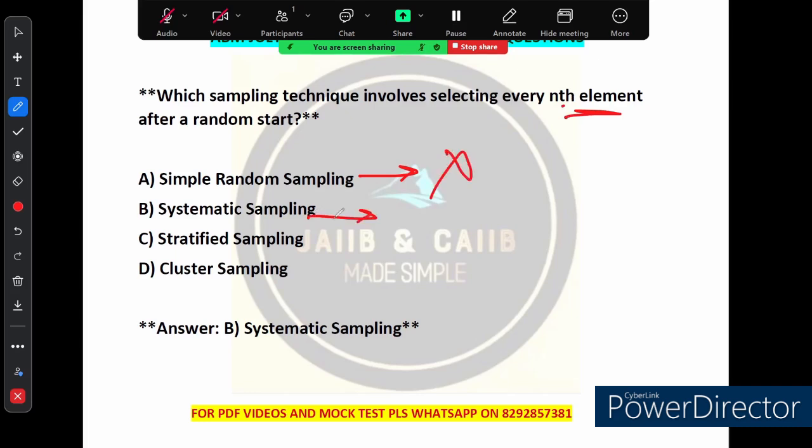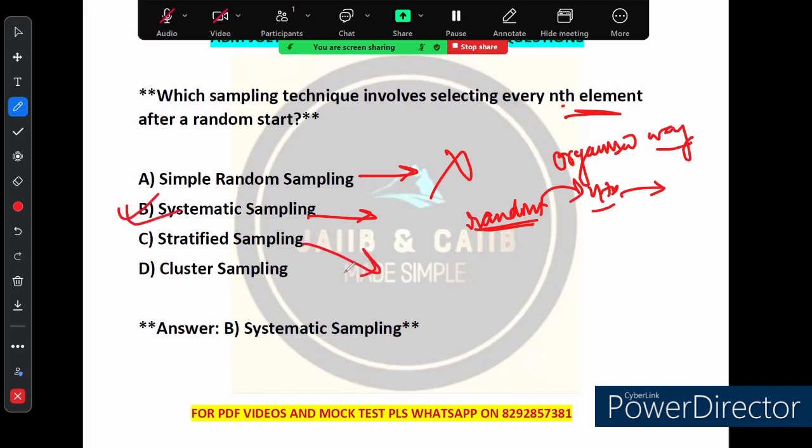In systematic sampling, you pick a random starting point and then choose every nth element after that. So it is an organized way to ensure your sample is evenly spread across the population. Yes, it is correct.